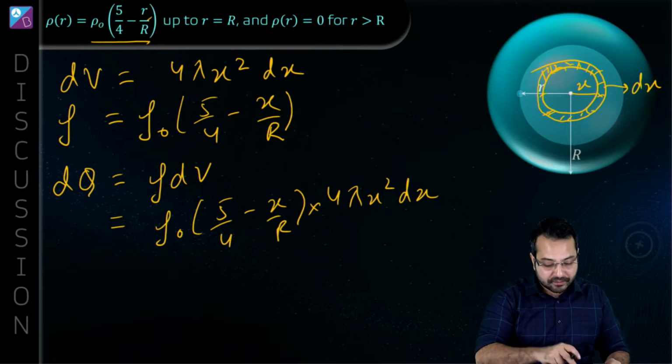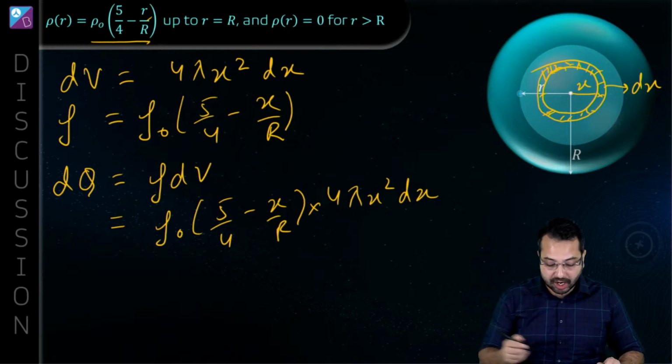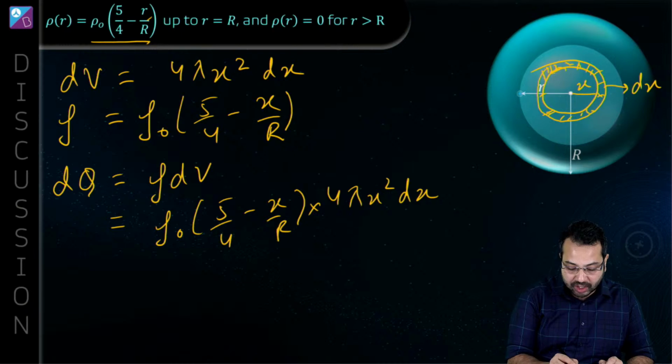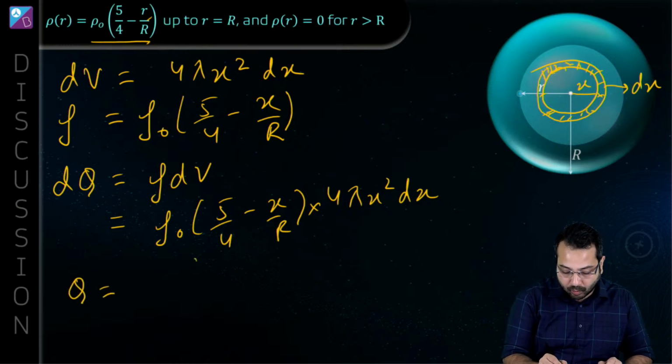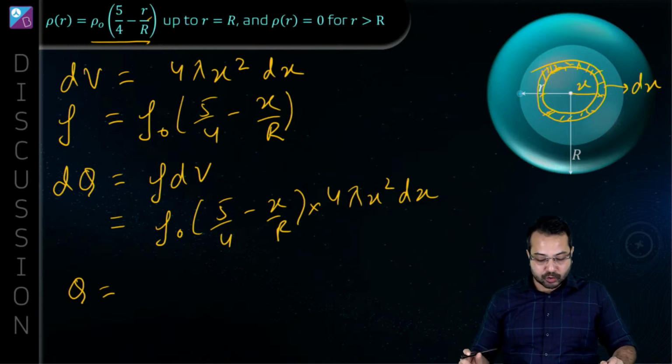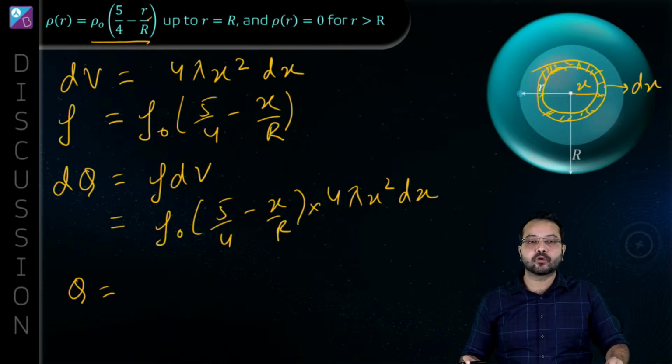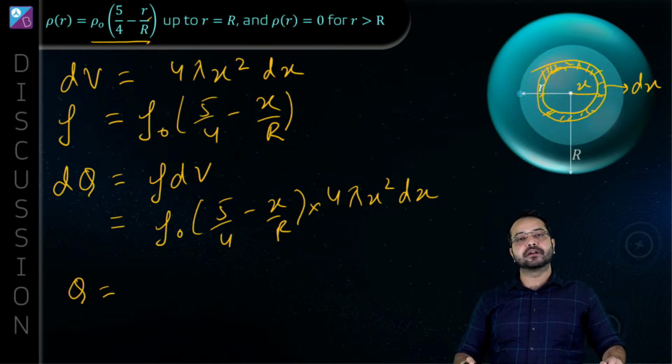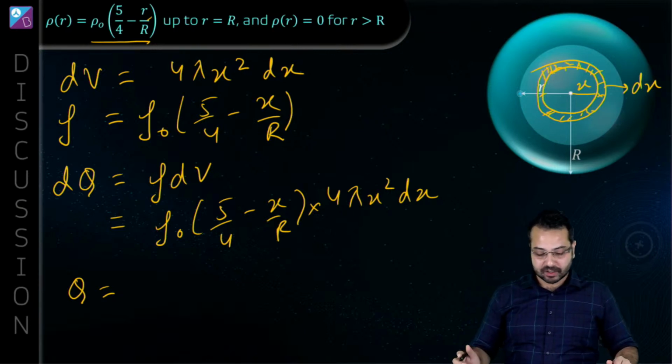Now if we have to find out the charge, what do we need to do? The charge here is going to become the integral of this quantity. Do you agree? So I'm going to take out all the constant terms and keep the variable terms inside the integral.